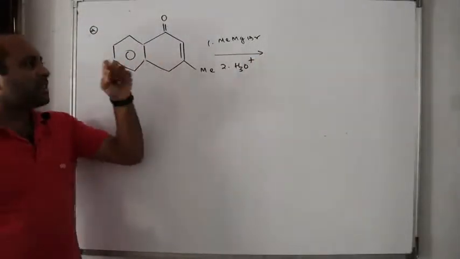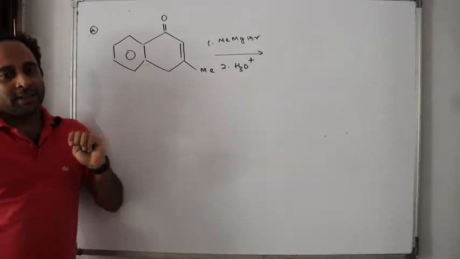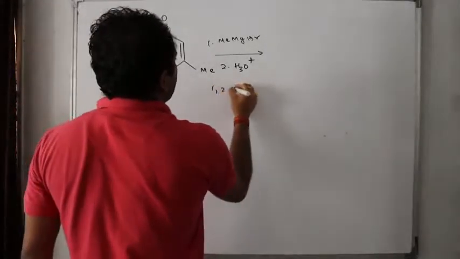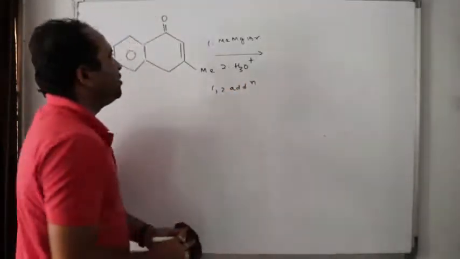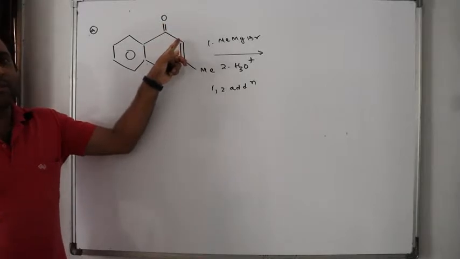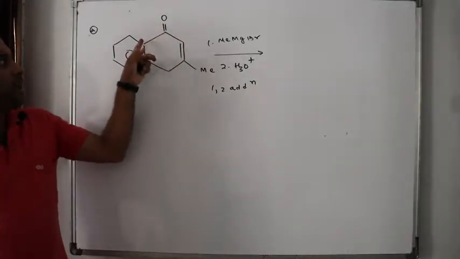Now from this it is quite clear that I am going for 1,2 addition. Do you remember now? This is a carbonyl group. Near to this carbonyl group there is a double bond, yes or no? And this carbonyl group is connected to a bulky group.